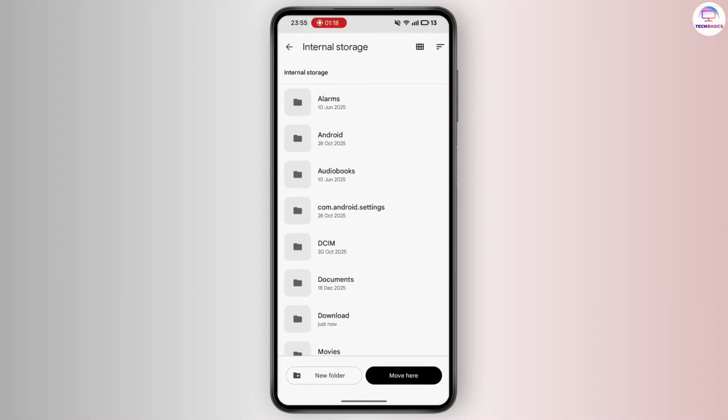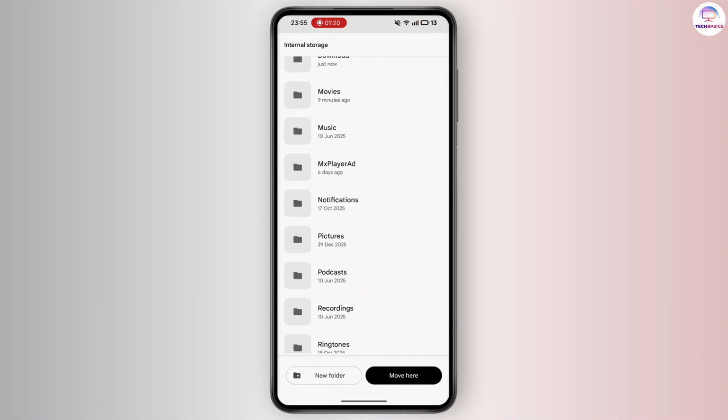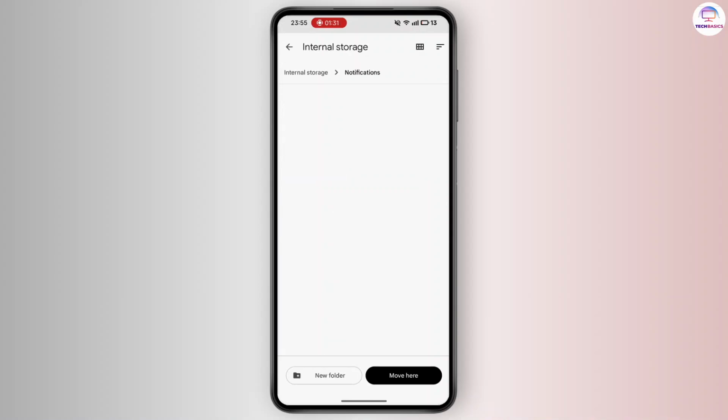Step 7. Create Notifications folder. Navigate to your phone's internal storage root directory. Look for a folder called Notifications. If it doesn't exist, tap Add New Folder or the folder icon with a plus sign. Name it exactly as Notifications with a capital N.